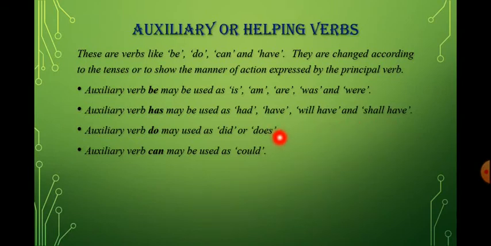So you can see how the auxiliary verbs, or we can say the helping verbs, get changed with the change in the tenses. If it is present tense we write is, if it is past tense we write was. Next comes do. Do gets changed to did or does, and can changes to could.